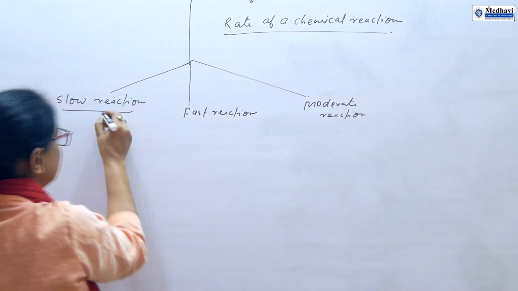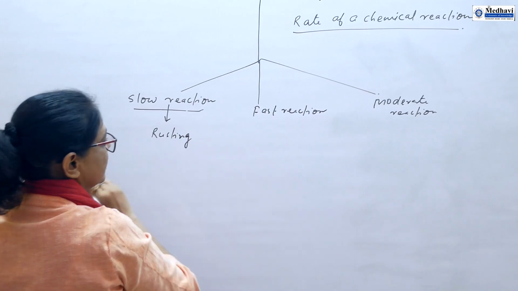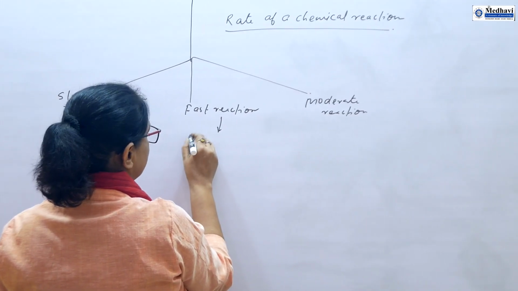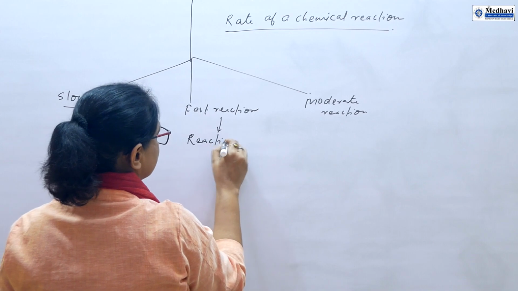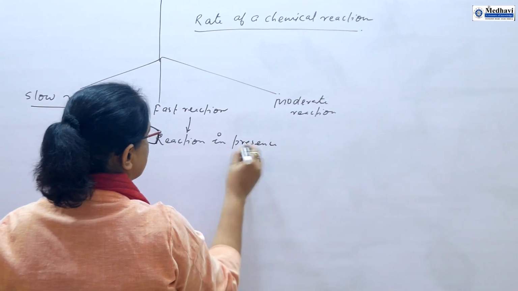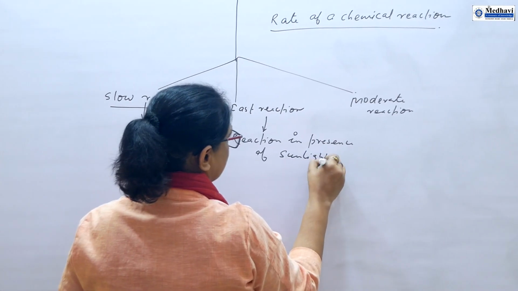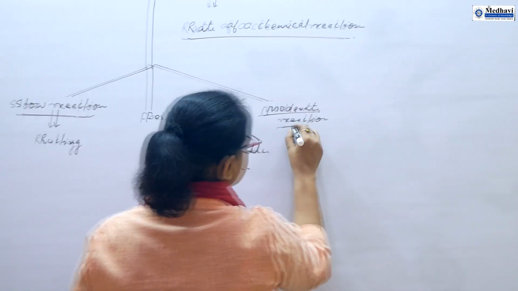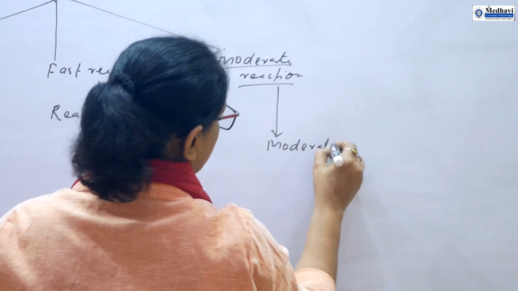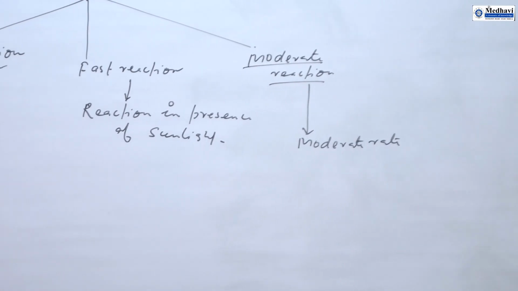You can say rusting, corrosion for slow reactions. You can say reaction in presence of sunlight, in presence of electricity for fast reactions. But the reaction which takes place at a moderate rate, neither slow nor fast, is called a moderate reaction.